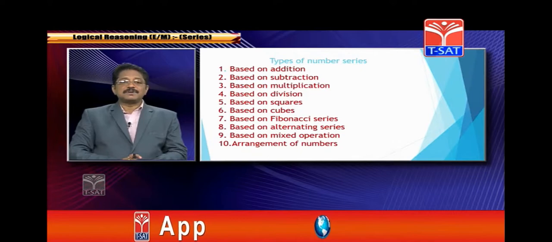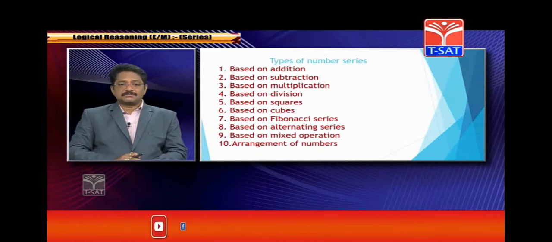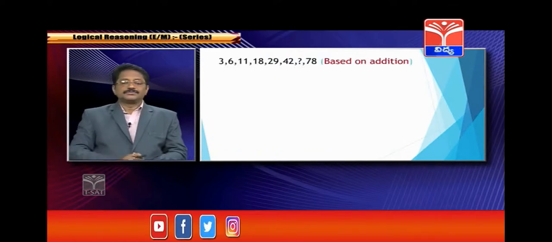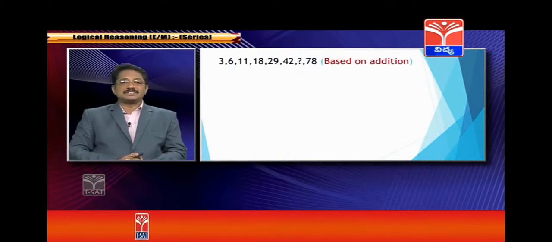The first one is based on addition, where the series goes on using the property of addition. Okay, now we will see 3, 6, 11, 18, 29, 42, which one comes, and 78.